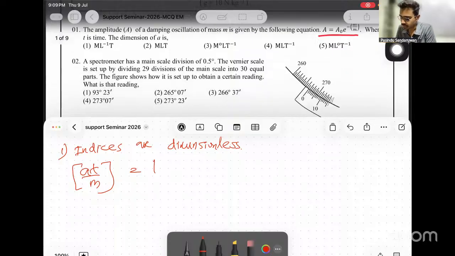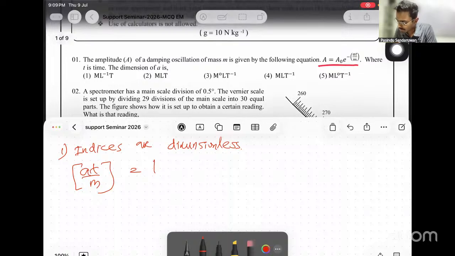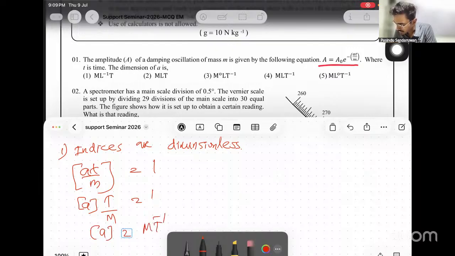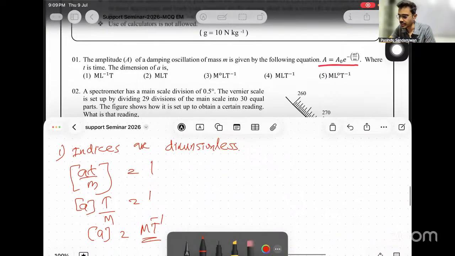That is time. Then if we need A, subject A from this: dimensions of T is T, dimensions of M is M, and A is given by cross multiplying this, giving MT minus 1. There is just MT minus 1. There's no L term here, so L is 0. Then MT minus 1, L is 0, means answer 5.